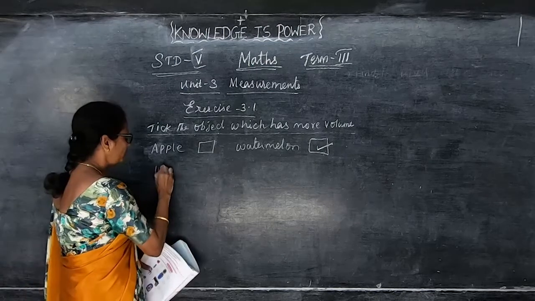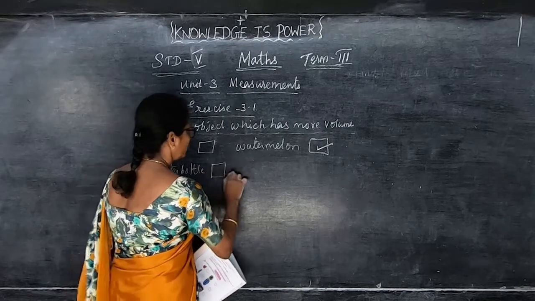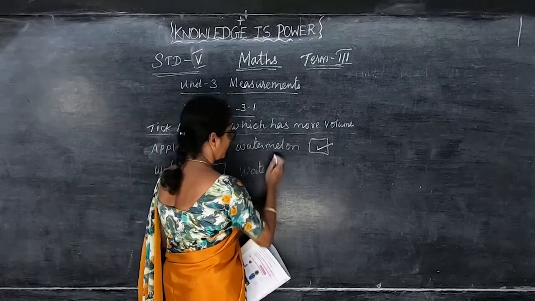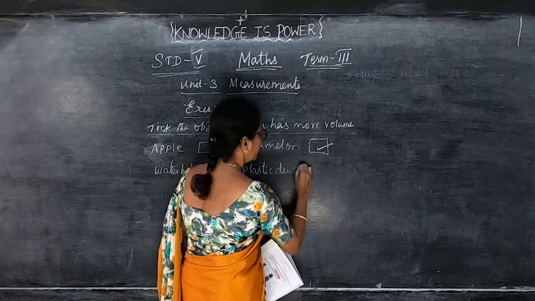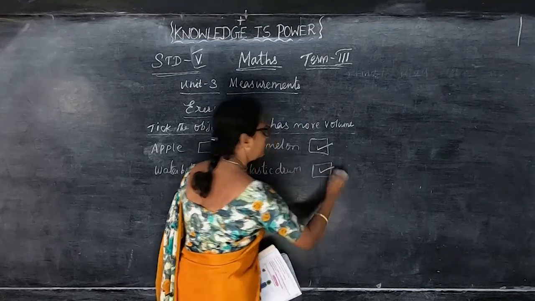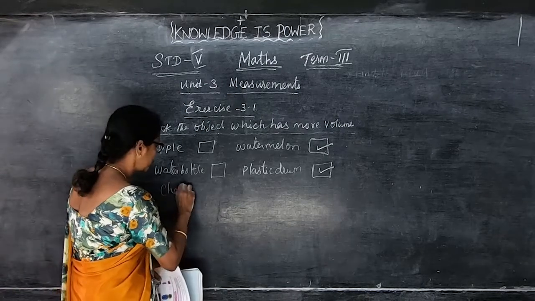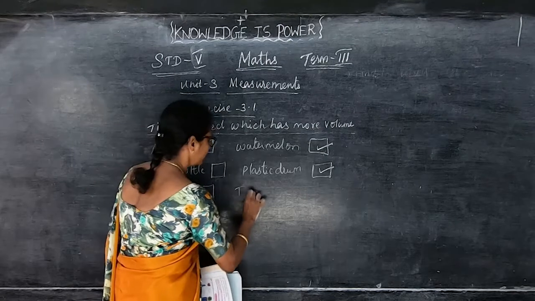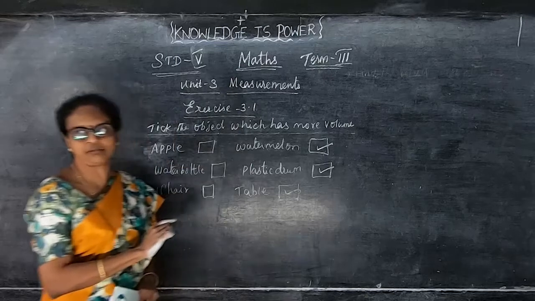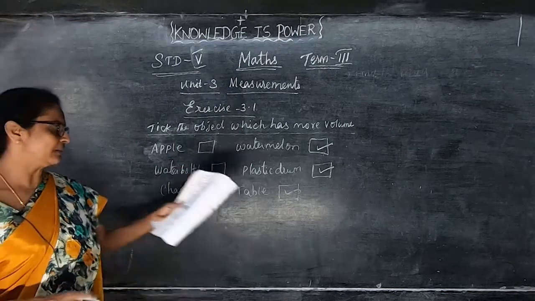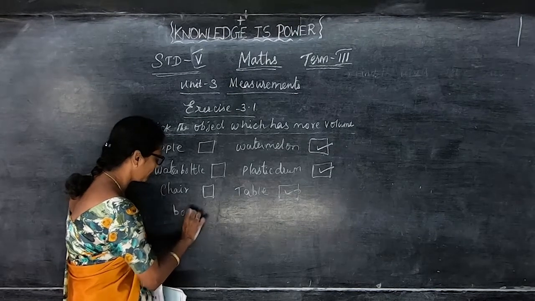And then they are given water bottle and then water drum, plastic drum. So which is bigger, water bottle or the plastic drum? Plastic drum only will take the more volume. Then chair, they are given the chair picture and a table. So which occupies the space more? எது அதிகமாக இருக்கோ, வெயிட்டில் இருக்கோ, that only will occupy the space more. So table.